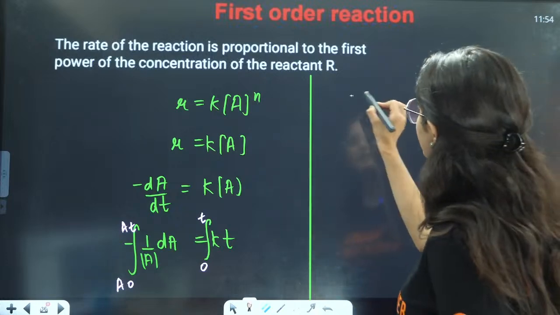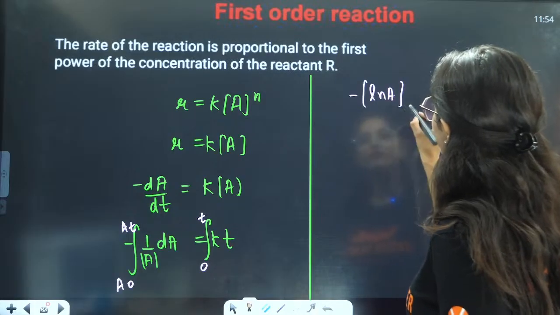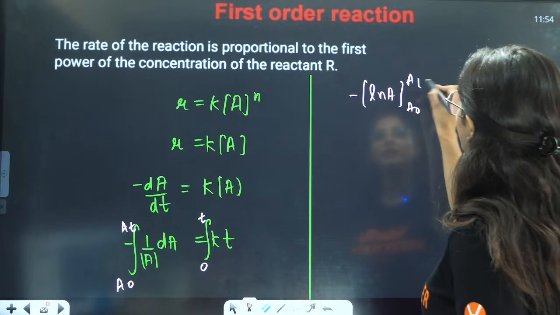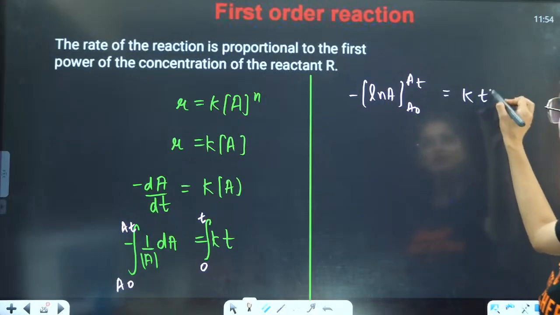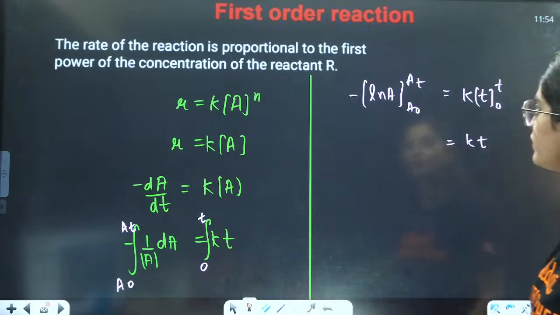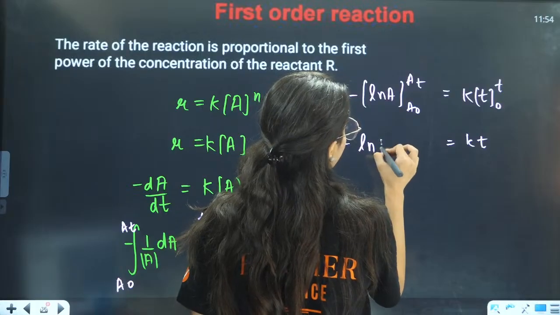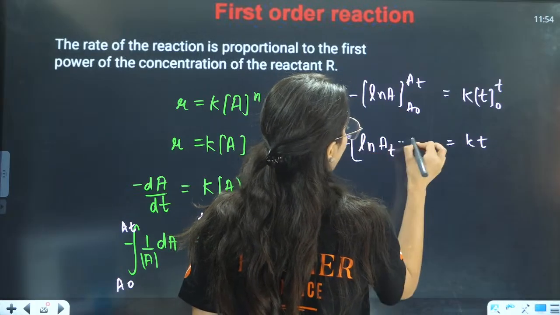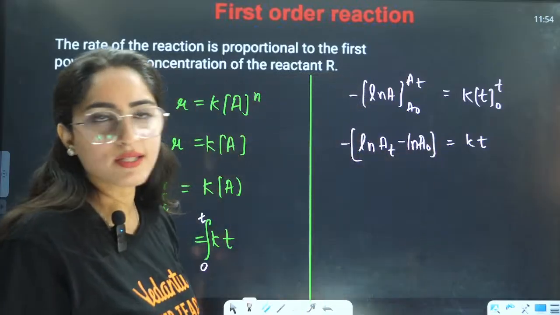So you will write here, this is minus natural log of A, going from A naught to At, equals to K, and this integration is t only, going from 0 to t. So this will become Kt, and this will become minus natural log of At minus natural log of A naught, final minus initial.